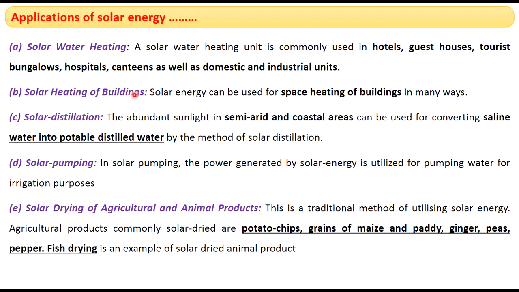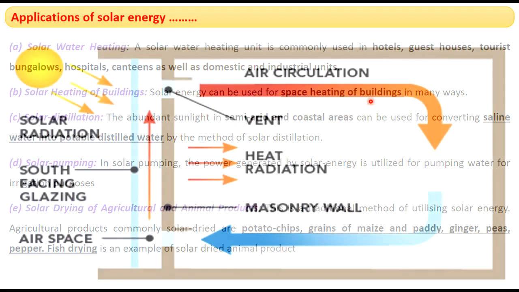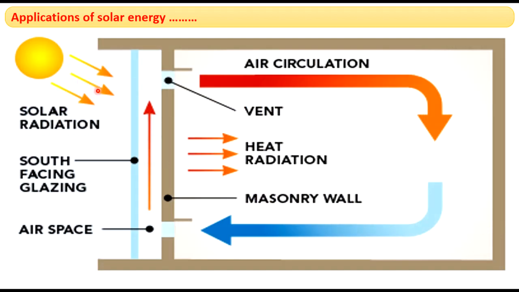Next application of solar energy is space heating of buildings. We can heat the buildings for getting warmth. This is solar radiation, and because of this radiation, the air inside the room will be heated. This is the glazing, and because of this, the air inside the room will be heated.